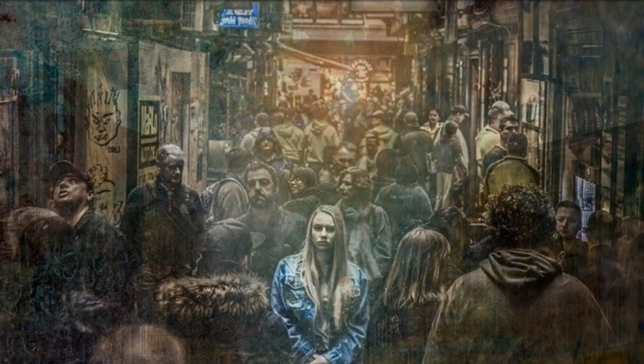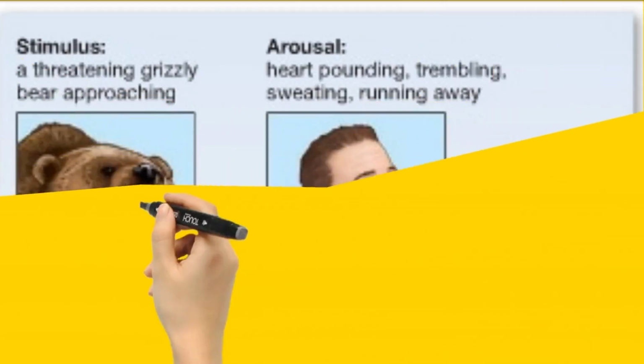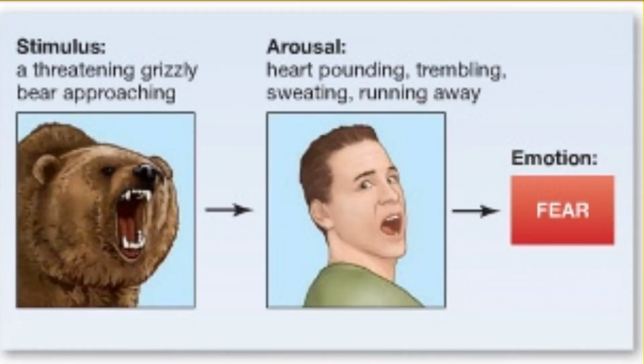There are theories that explain emotions. 1. James-Lange theory. The James-Lange theory proposes that you will interpret your physical reactions and conclude that you are frightened. I am trembling. According to the James-Lange theory, you then interpret your physical reactions to the stimulus as fear. Therefore, you feel frightened and rush to your car as quickly as you can.